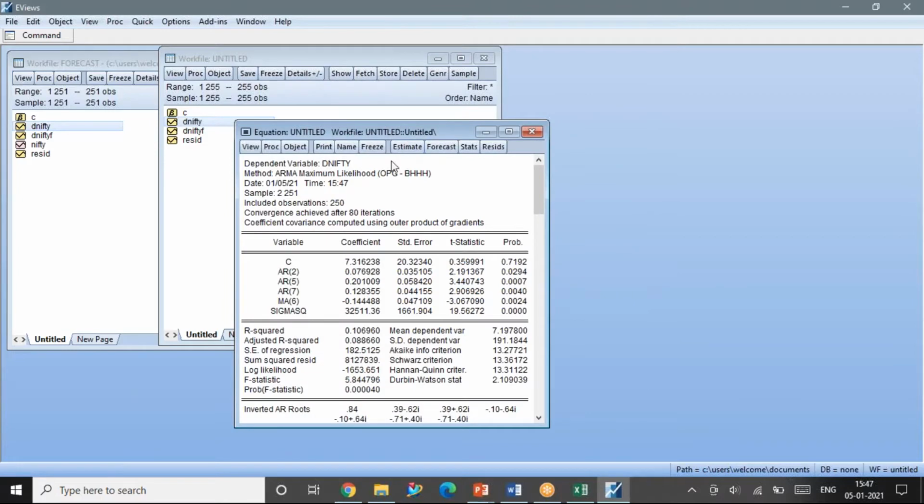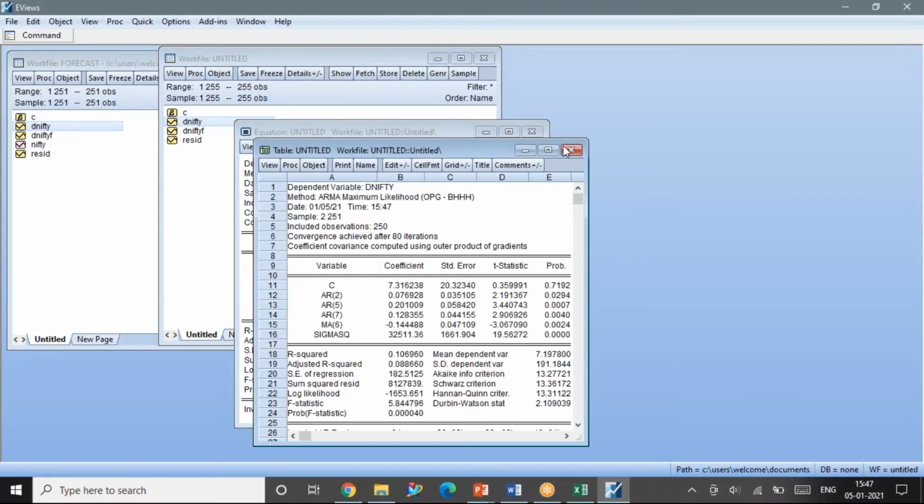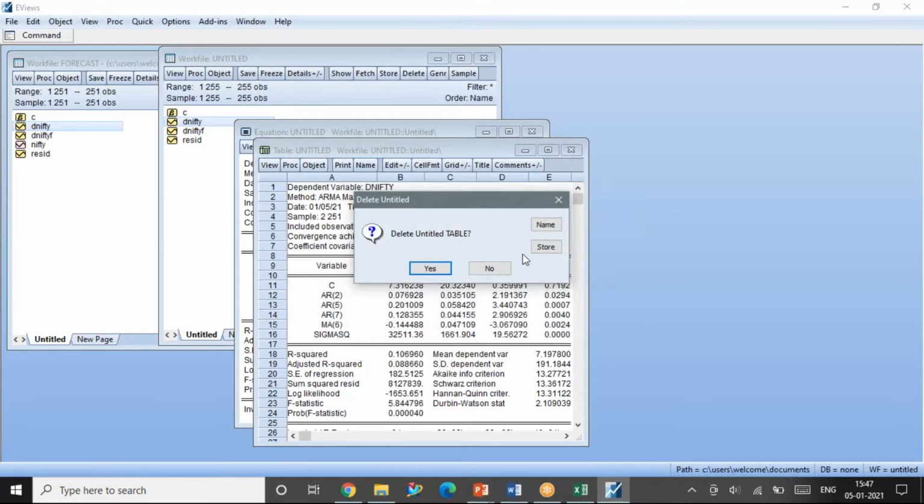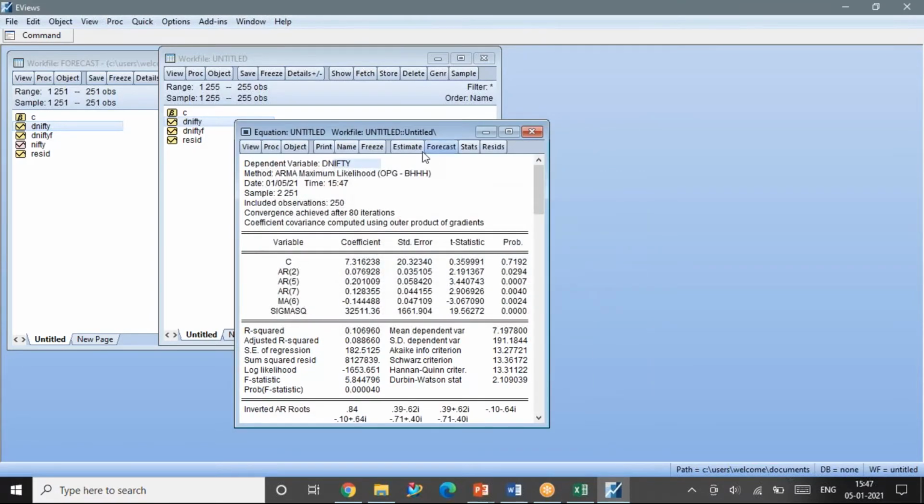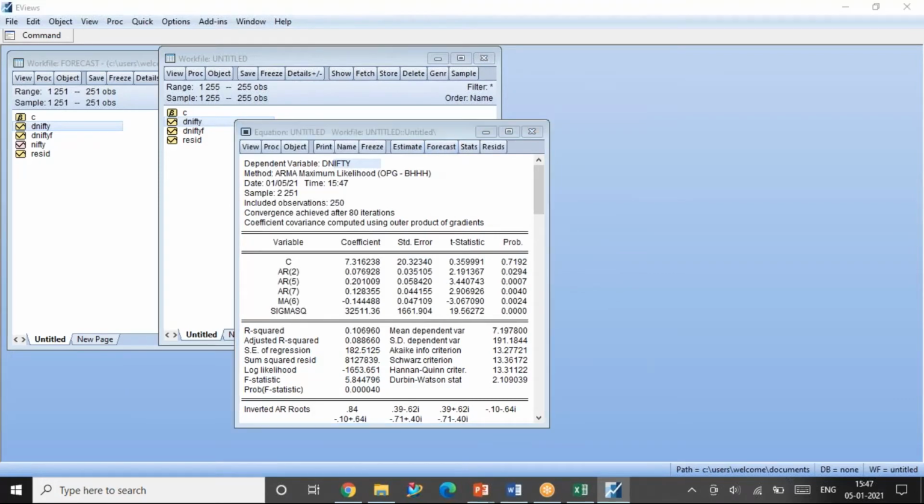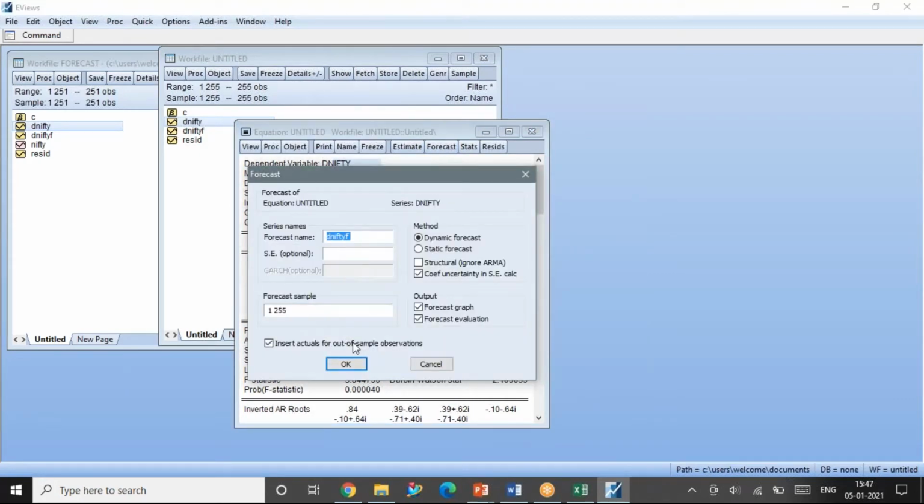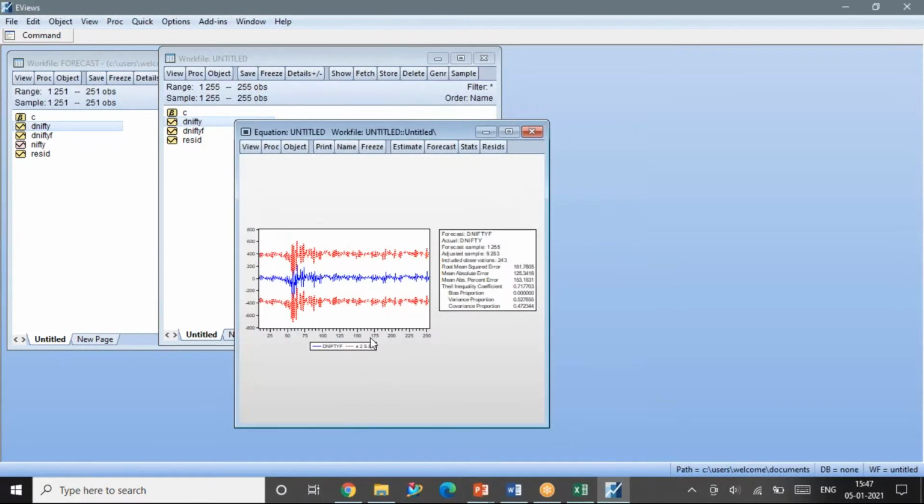So the results have appeared here. Now I give forecast. Sorry, not freeze. So I give estimate, and then I give forecast. It is asking me about the forecast. I say static forecast and give okay.